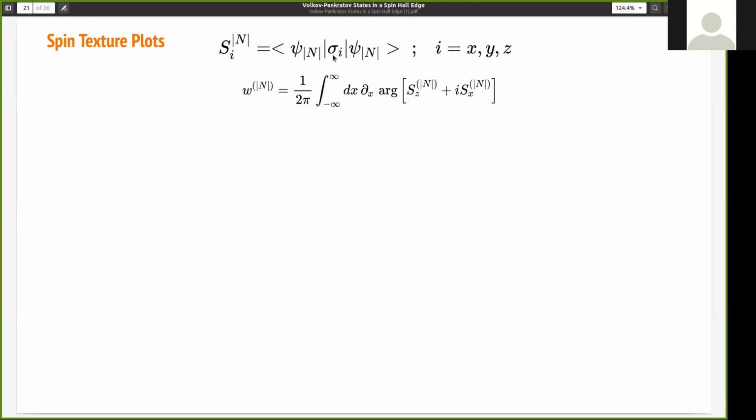We can take out this argument, take a derivative of it, and integrate over the whole space of the helical state. Then we can measure its winding number in real space.